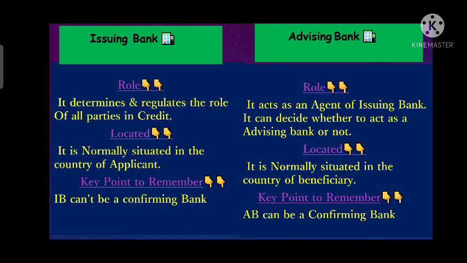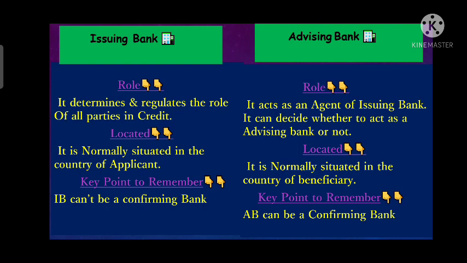Or by which payment method the credit is available, whether by sight, acceptance, negotiation, or deferred payment. So the role of the issuing bank is to determine and regulate the different parties involved in a letter of credit, right?